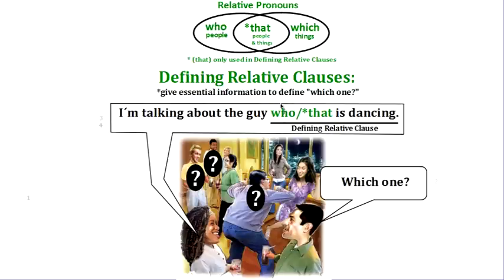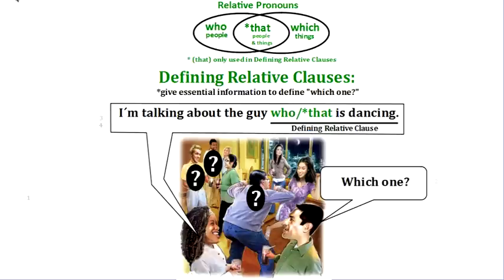And this is a person, so I can use that. But let's be careful. Let's look at this. That is only used in defining relative clauses. So I can only use that if it's a defining relative clause. And it is a defining relative clause. Now if it's a non-defining relative clause, I cannot use that.